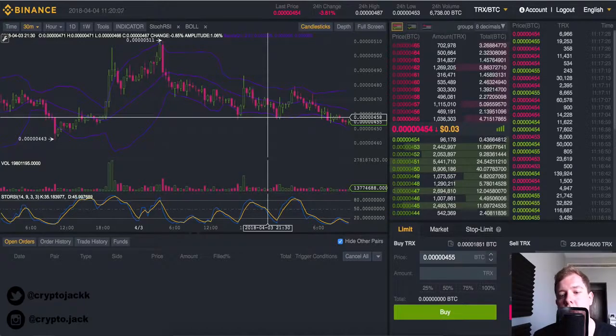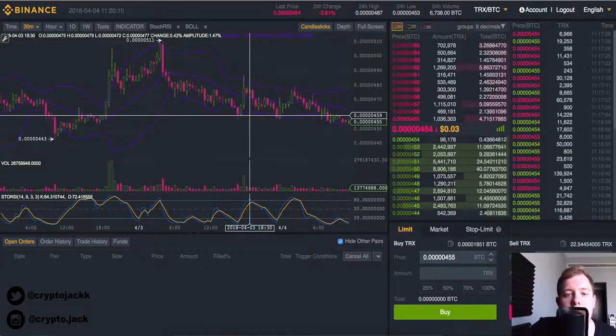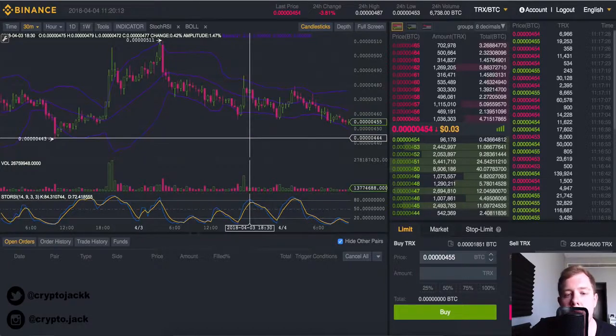You're making a limit order, you're making a limit sell, you're setting a stop loss, everything like that. You need to practice using these metrics and these tools, the indicators, the RSI, the Bollinger Bands, everything like that, so you can make a small profit. As always, guys, when you're in profit, take the profit. Take it. There's never a bad thing to take profit.